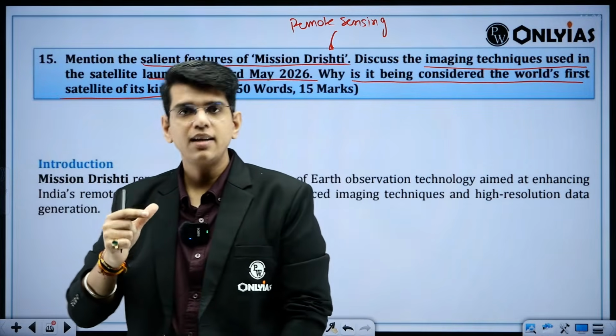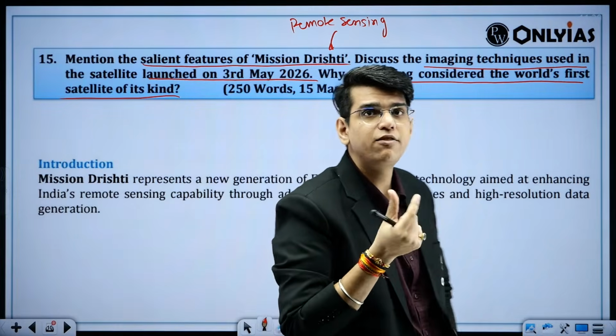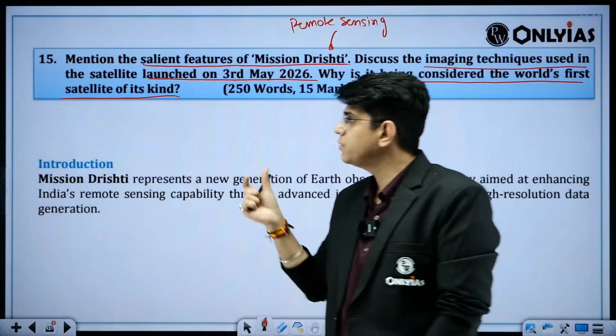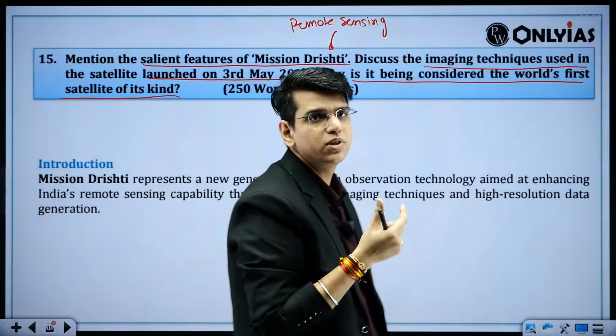And how can they do it? That is the main question being asked, right? The question is trying to ask what they have done differently, which is letting them use this technology to get better resolution and do proper remote sensing, right?